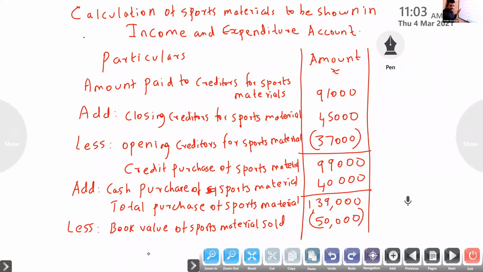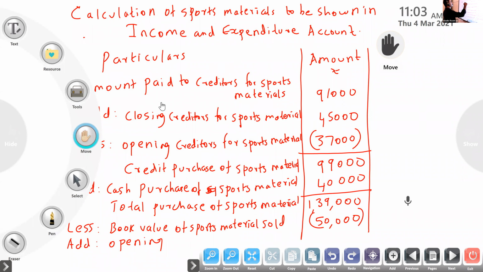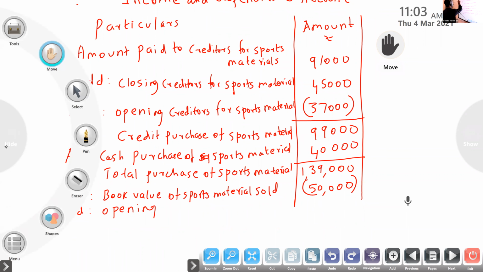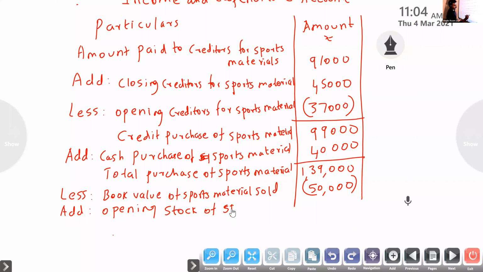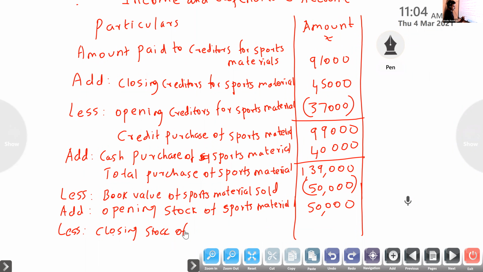Now we know what we have to do: add opening stock of sports material, 50,000, less closing stock of sports material, 55,000.